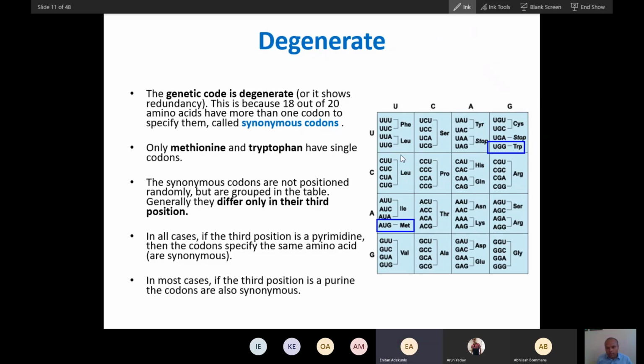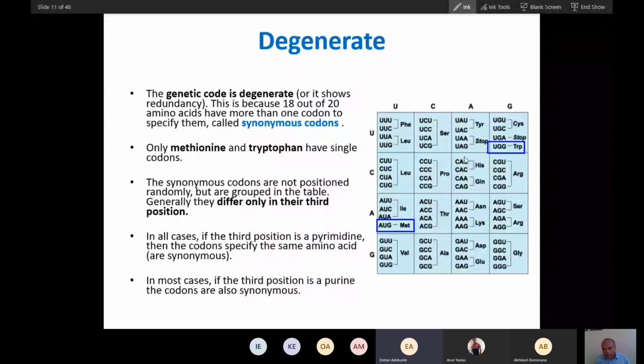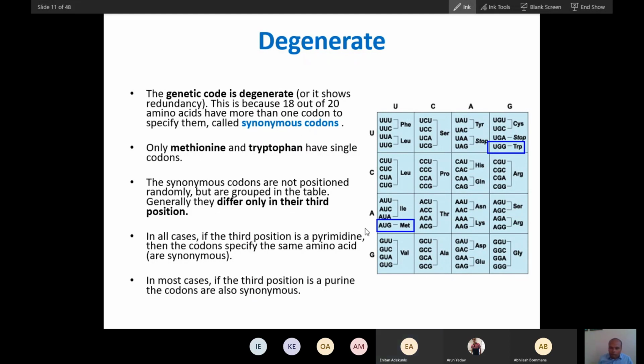You can see that in all branched chain amino acids, the middle letter is U. All acidic and basic amino acids, the middle base is A. Glutamate and aspartate are acidic, and acidic, basic, and amide amino acids have A in between. You can use that trick, but I'm not going to talk in more detail. I'm concerned about the start codon.